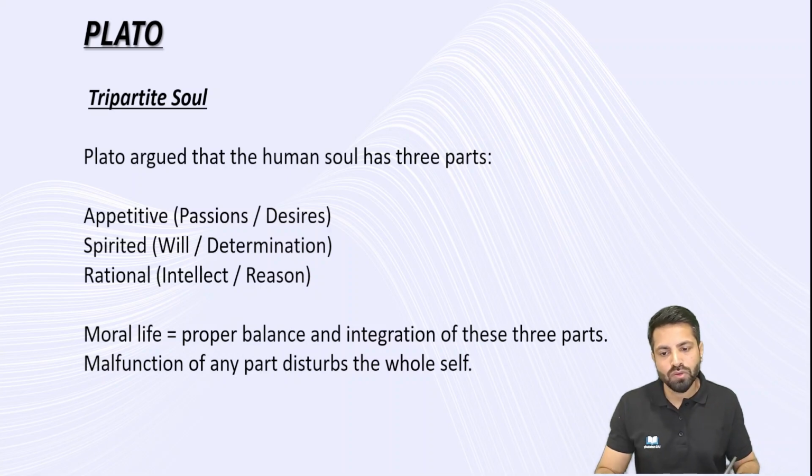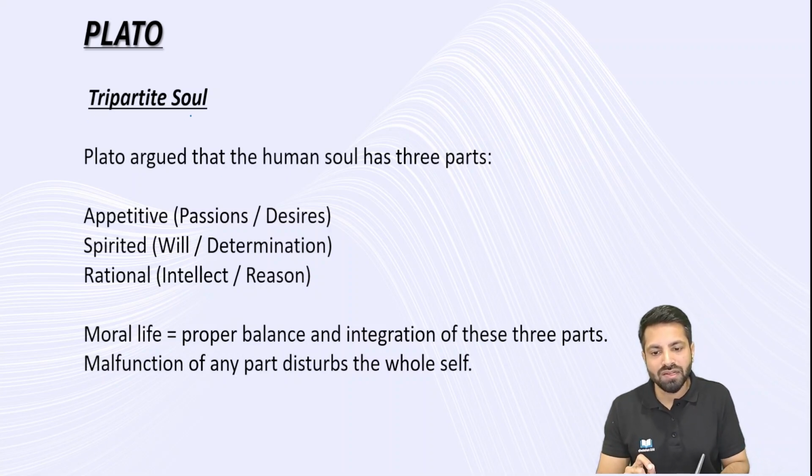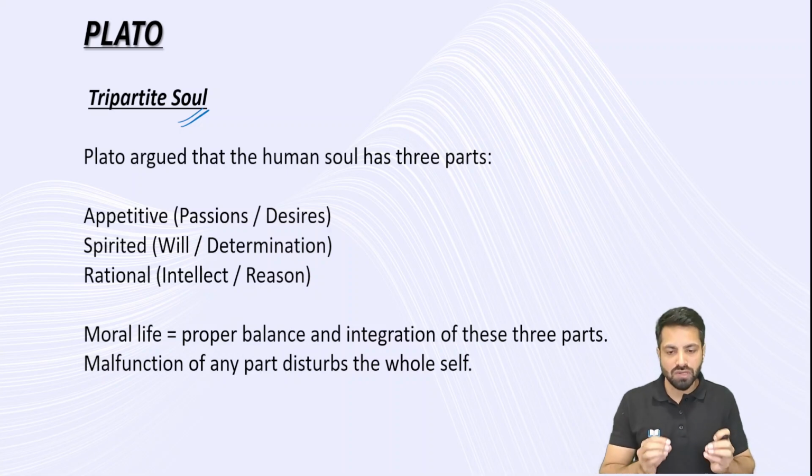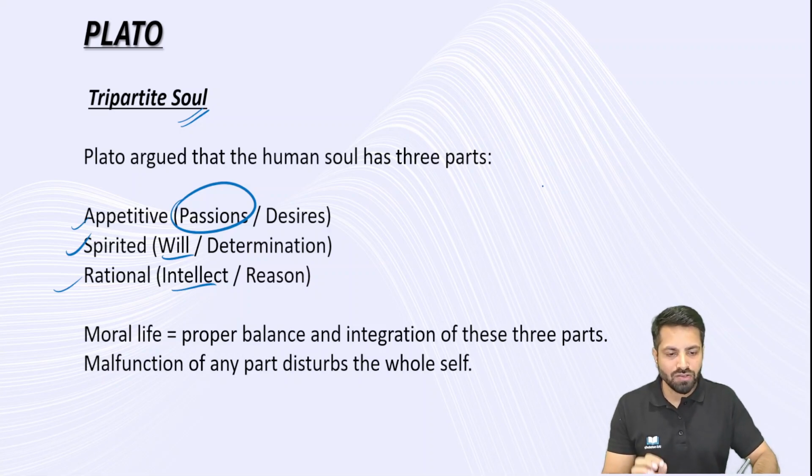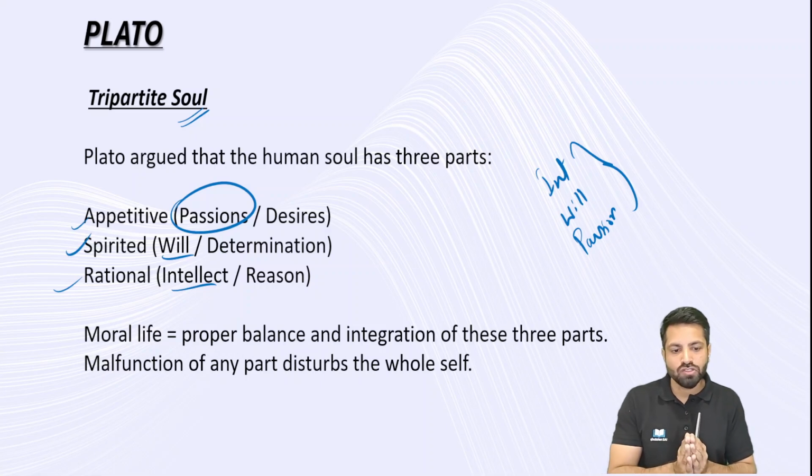As of now, we are going to talk about one concept called the tripartite soul. In an individual, everybody has a soul, and the soul has three important parts. One is appetitive, which is passion. Spirited, it is will. Rational, it is intellect. Remember that the soul has three parts: intellect, will, and passion. There should be a balance of all the three.